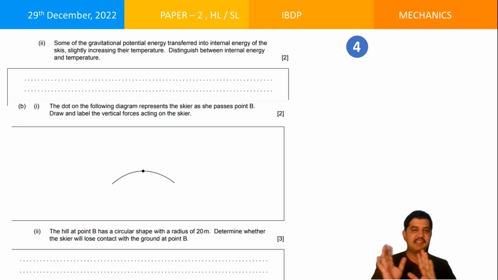The larger the internal energy, the larger the temperature. Okay, I told you all these things. Now you need to do a little bit of research to distinguish between internal energy and temperature. I'm not going to put it across here, so you think about it.